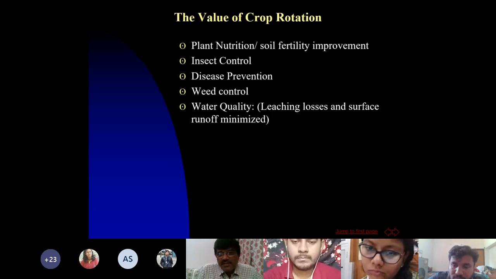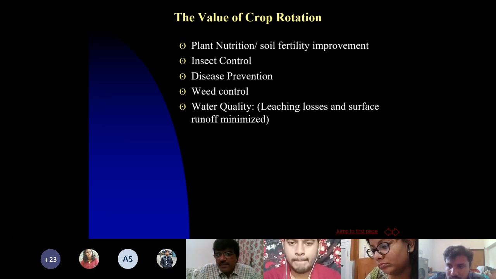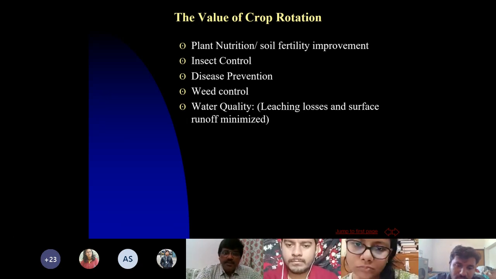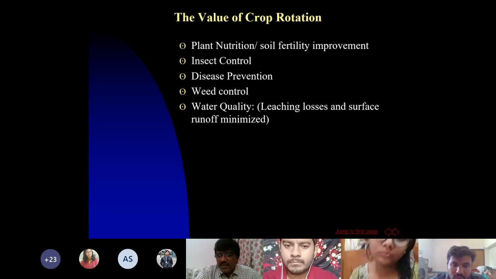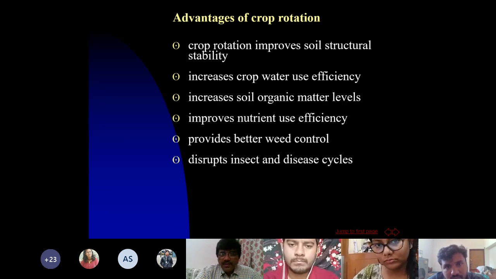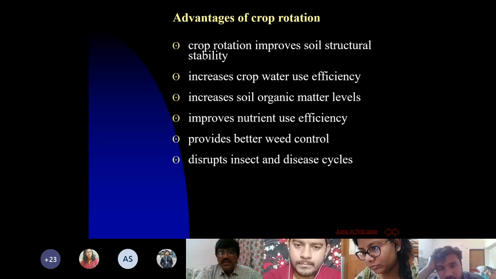Now we will see the advantages or value of crop rotations, why they are important from different perspectives. We can see in detail, like from the perspective of plant nutrition, insect control, disease control, weed control, or water quality. By adopting crop rotations, we actually improve the quality of the air and the quality of the water. So overall, crop rotations improve structural stability of the soil, increase water use efficiency and soil organic matter level. These are advantages of the crop rotations.